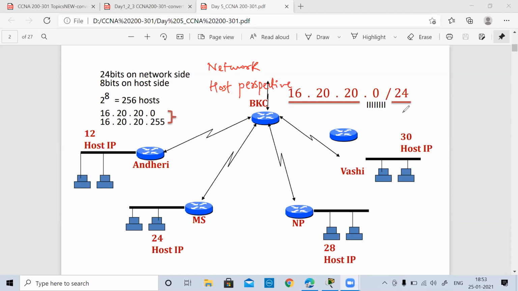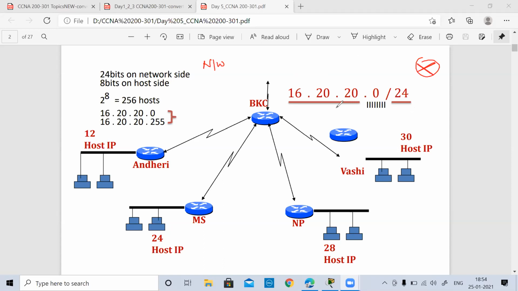So first and foremost, you have to tell me, how many networks do I have in the given scenario? Now we are going to discuss first from the network perspective. So how many networks we have? Come on, quickly tell me, guys, how many networks? I'm not talking about network bits now. I'm talking about networks. How many networks do we have in this net? Because you can see how many routers we have. A router is given by a symbol, simply a cross sign. Okay, this is your router. So can you just tell me how many networks are we connected to?